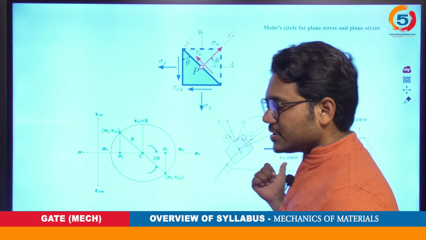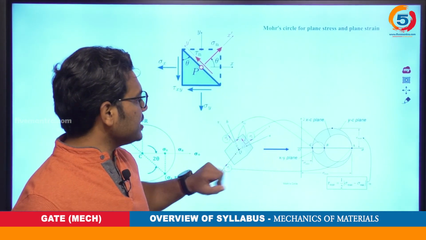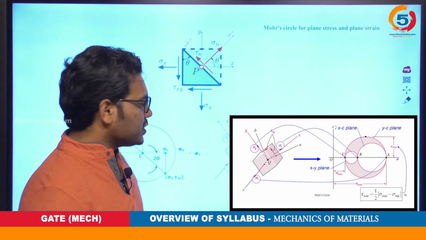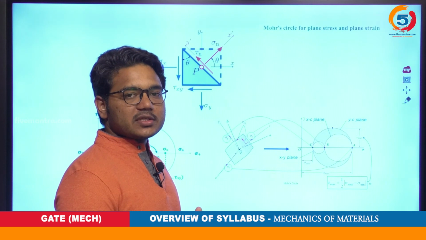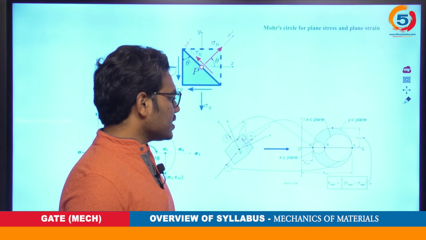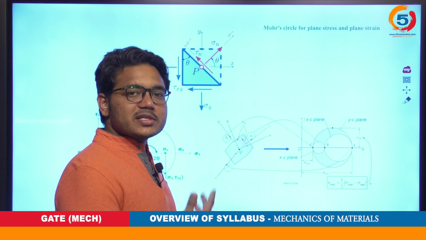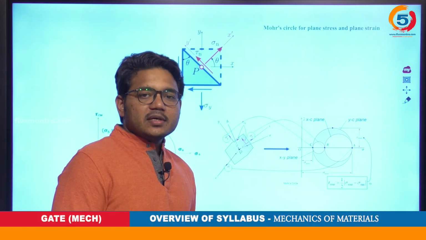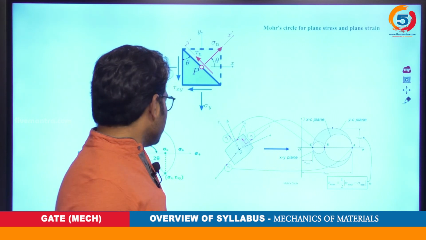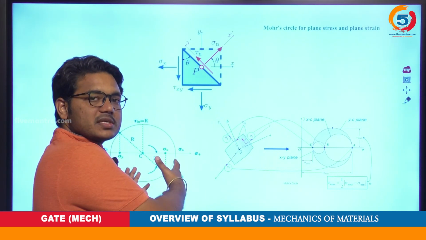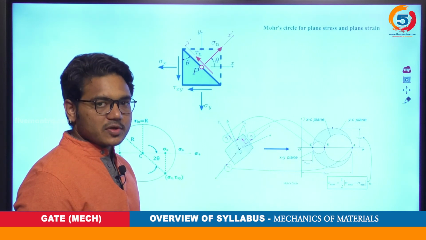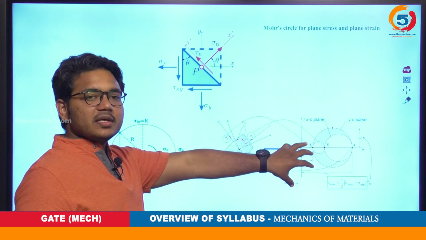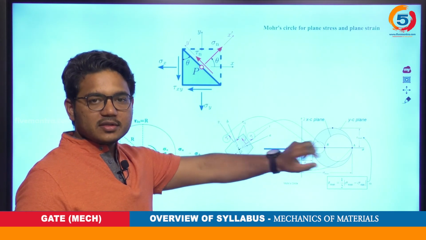When we have a triaxial stress like this, you can observe this element, so we can go for a 3D Mohr's circle. This may not be exactly useful in GATE. We may not see this kind of 3D Mohr's circle problems continuously, but it may be useful for other examinations also. So we will try to concentrate more on the 2D Mohr's circle and a brief study about the 3D Mohr's circle.